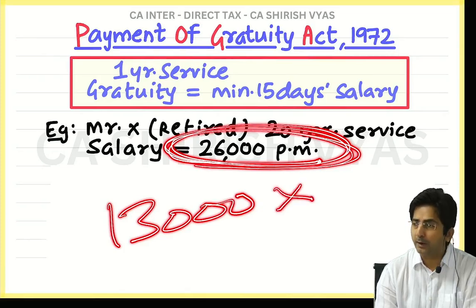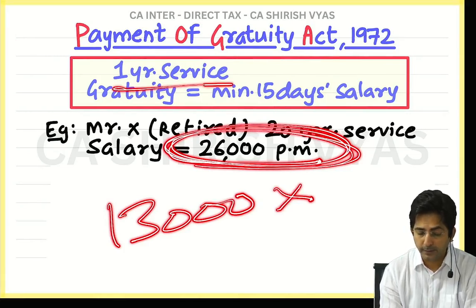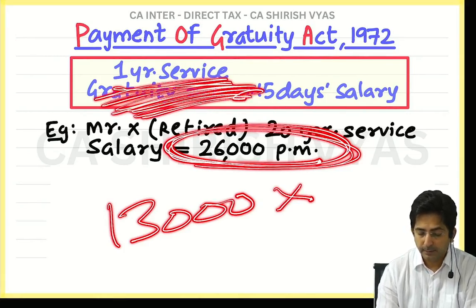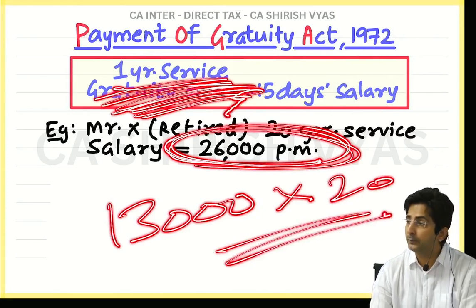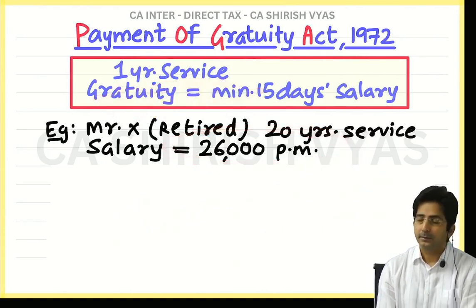Why did you do half? Because 15 days is kind of half month. And this is for 1 year service. And this employee worked for how many years? 20 years. So you will multiply by 20. So that will give you 2,60,000. But that's wrong. See here, I'll tell you why.